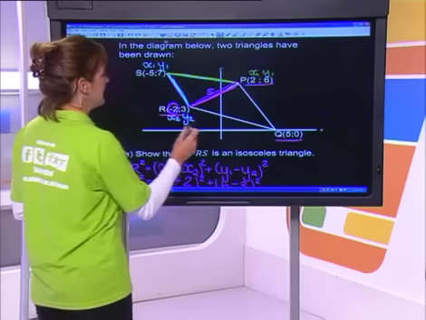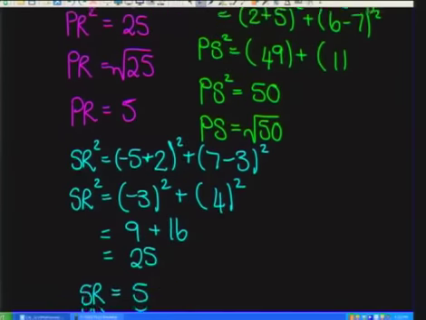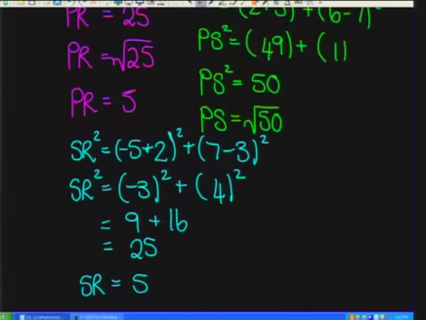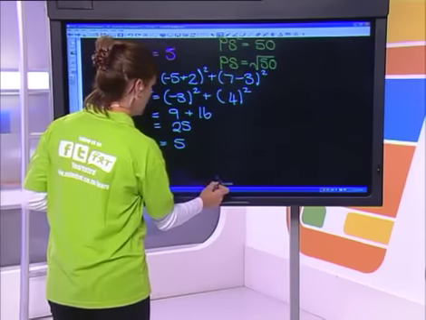Okay, so let me show you over here. All right, sorry, the silly mistake that was being made is I was using that coordinate over there, which has got nothing to do with triangle SRP, so that was my silly error. But having done the calculations, what we can see in blue here is that the length from S to R, which I hope you guys worked out as well, is also the distance of 5. Okay, so this is what we should write. So making sure you answer the question we write there.